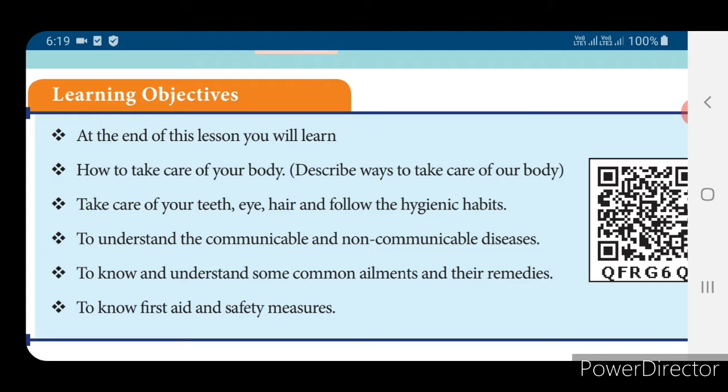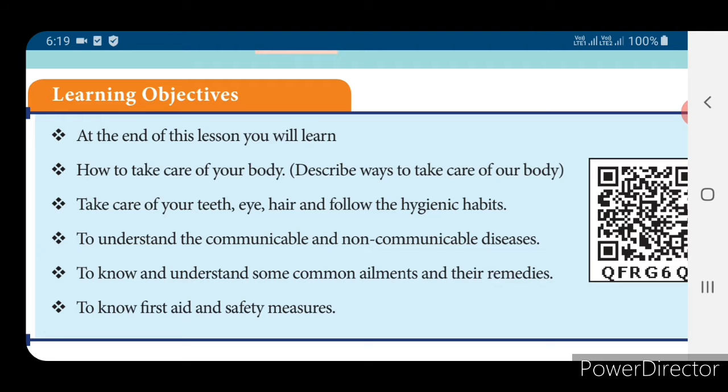We will understand communicable and non-communicable diseases, know some common ailments and their remedies, and know first aid and safety measures. In this video, we are going to see what health and hygiene are, and also how to take care of your body, that is dental care, eye care, hair care, and also hygienic habits.